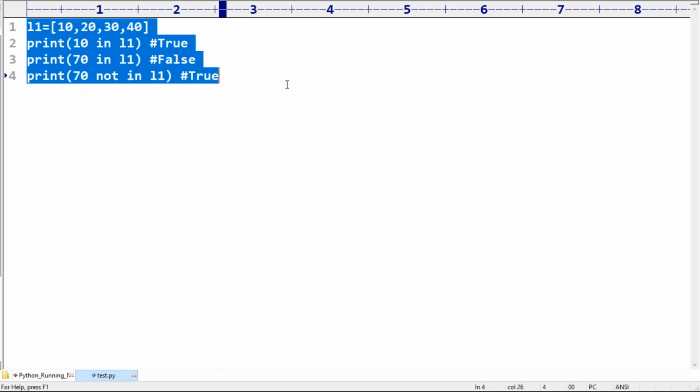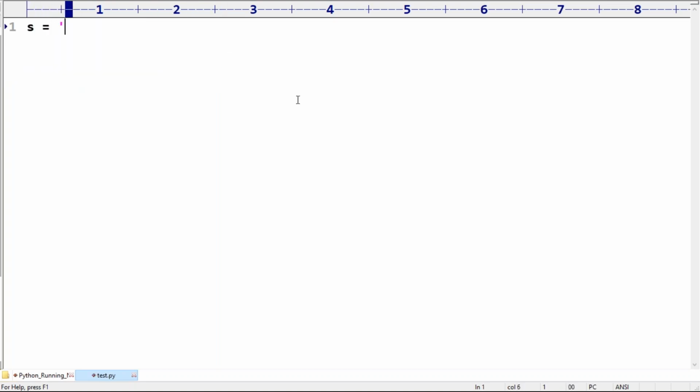Here I'm trying to take s is equal to "learning Python is very easy". Now print. Sir, here, is e in s or not? What is the answer? Can you please confirm? Is e in s or not? True, because e is already there in s.